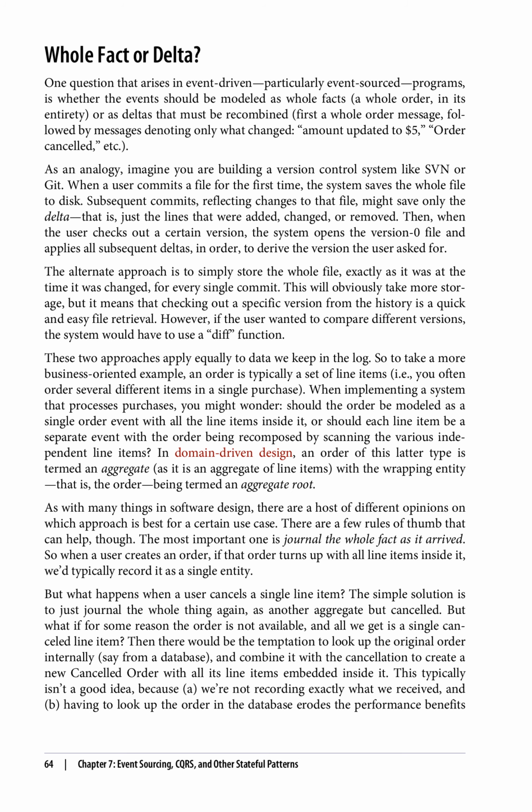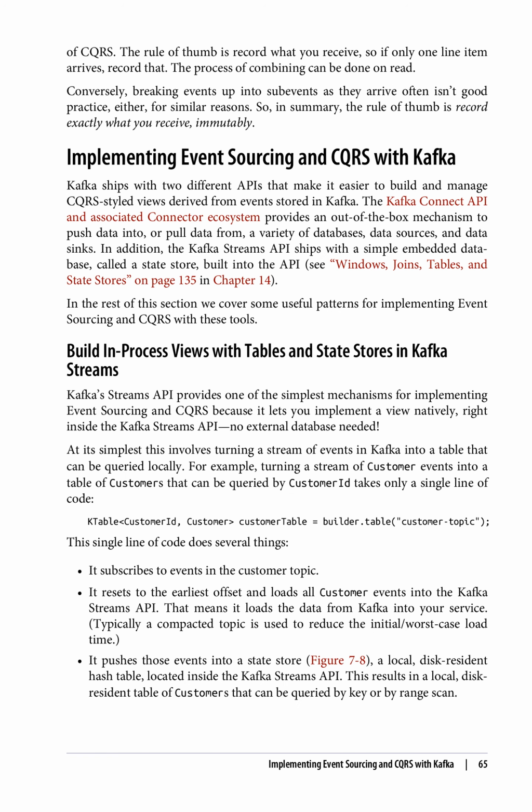But what if for some reason the order is not available, and all we get is a single cancelled line item? Then there would be the temptation to look up the original order internally, say from a database, and combine it with the cancellation to create a new cancelled order with all its line items embedded inside it. This typically isn't a good idea, because A, we're not recording exactly what we received, and B, having to look up the order in the database erodes the performance benefits of CQRS.